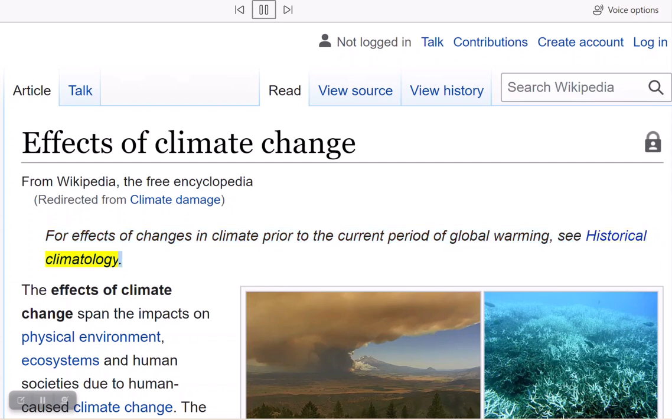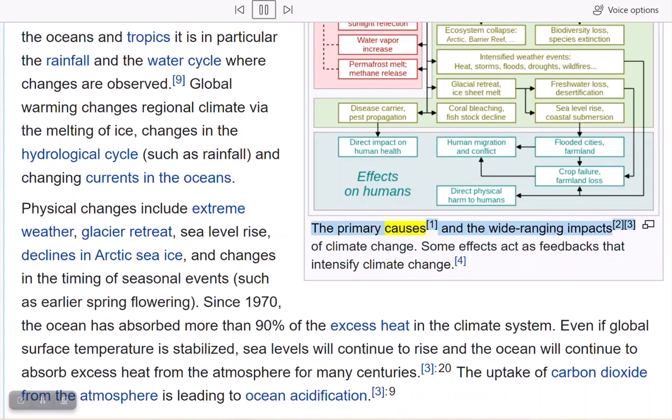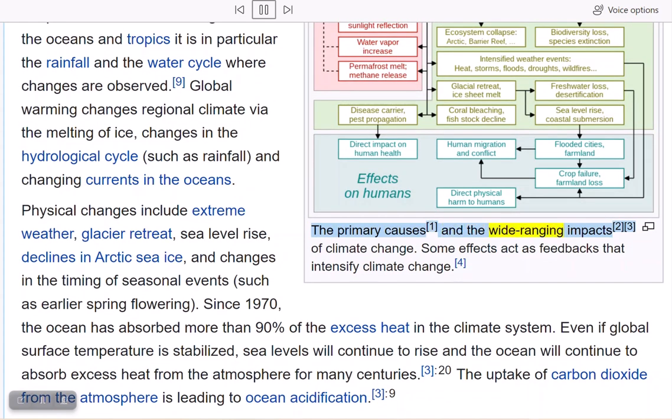Some climate change effects, clockwise from top left: wildfire caused by heat and dryness, bleached coral caused by ocean acidification and heating, coastal flooding caused by storms and sea level rise, and environmental migration caused by desertification. The primary causes and the wide-ranging impacts of climate change. Some effects act as feedbacks that intensify climate change.